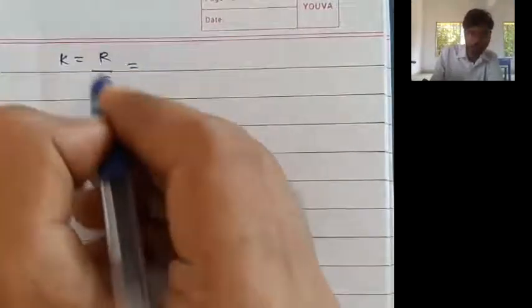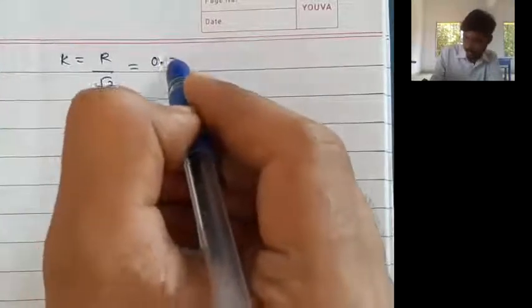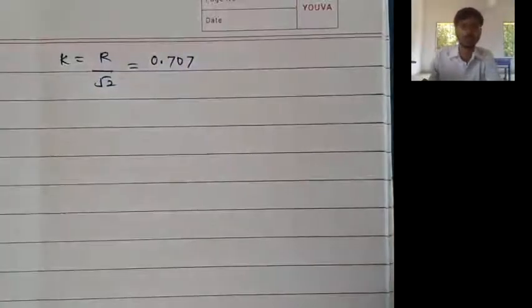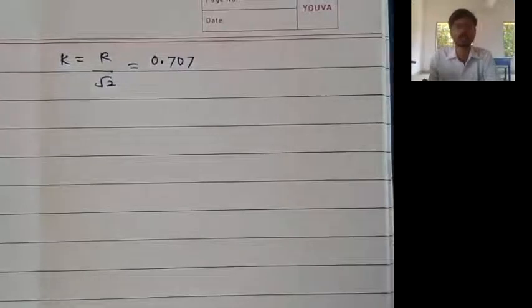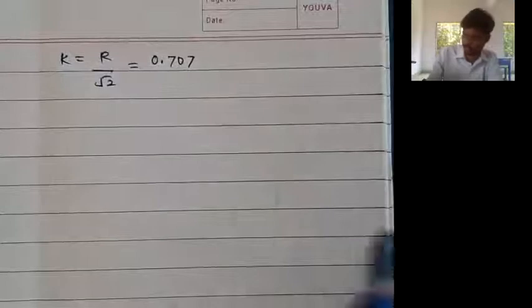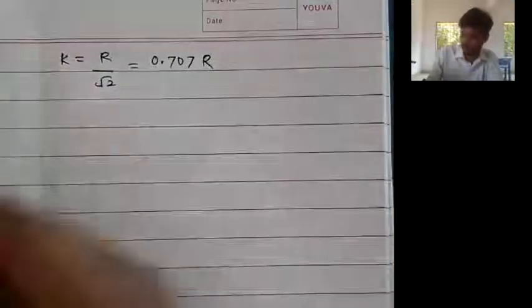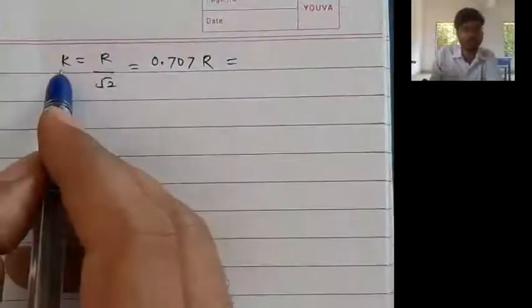See here. Value of k is equal to r upon root 2. 1 upon root 2, we already remember it is 0.707. You also remember root 2 value is 1.414, and 1 upon root 2 is 0.707. Yes sir, we already know it. Into r. The value of k is to be found out in centimeter.